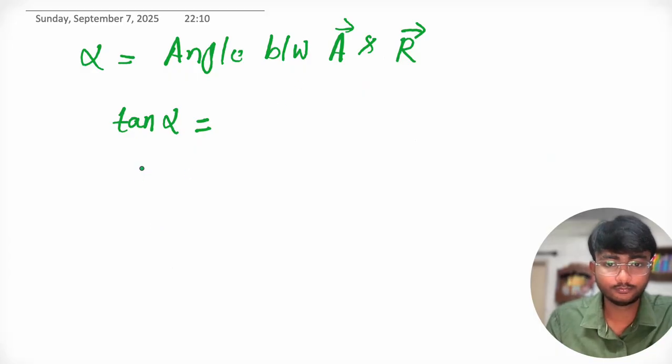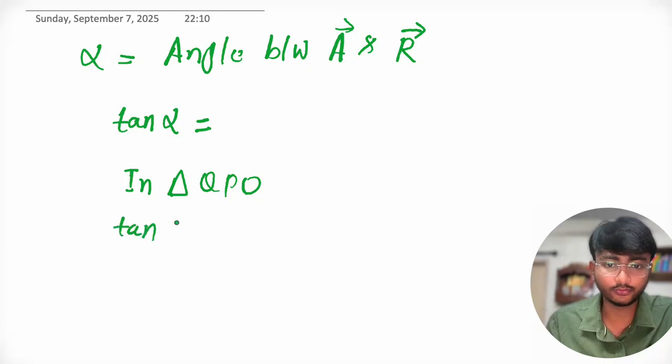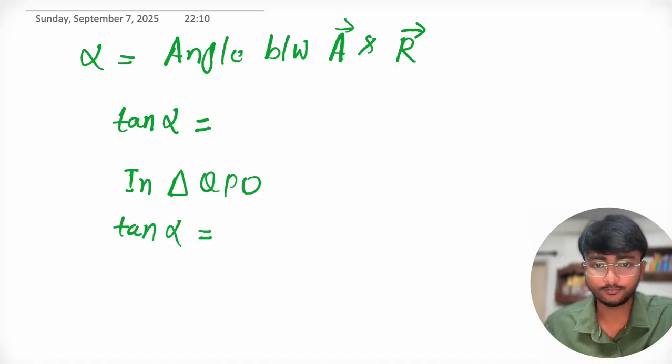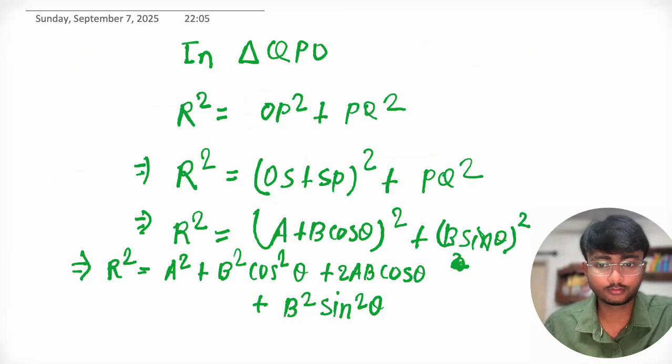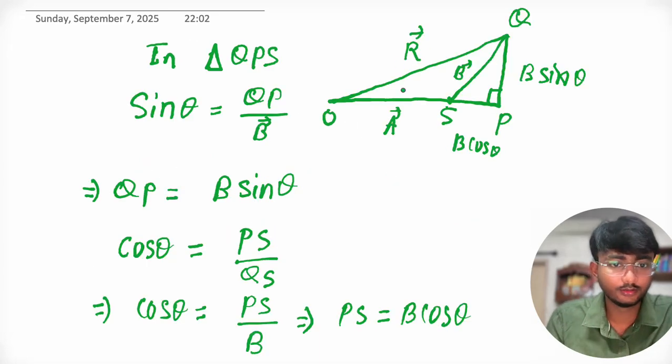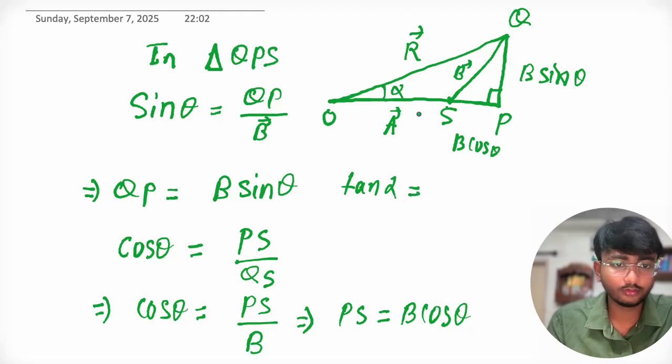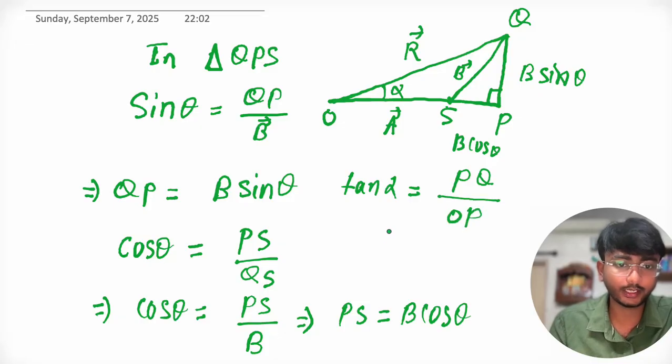In triangle QPO, here this is alpha. So tan alpha equal to PQ upon OP.